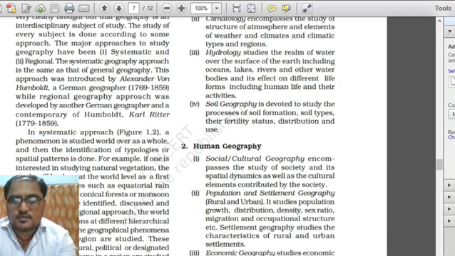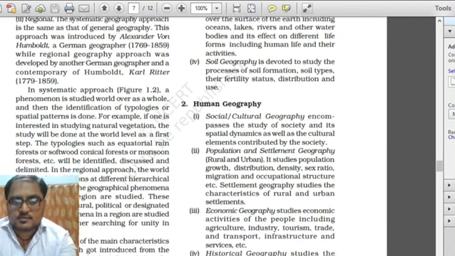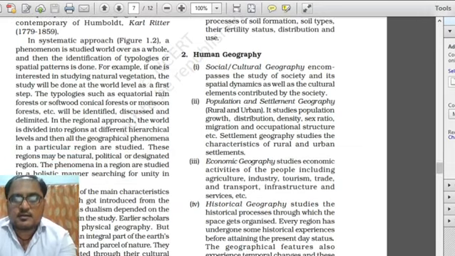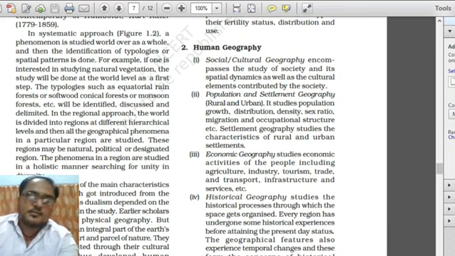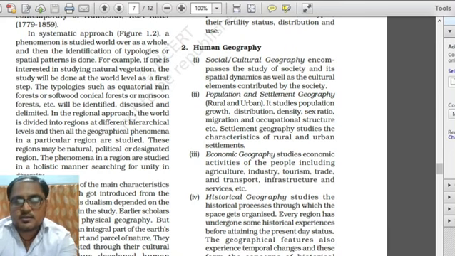Then comes soil geography, mainly devoted to the study of processes of formation of soil, soil types, fertility status and distribution of soil types in different areas. Then the second major division on the basis of systematic approach is human geography.